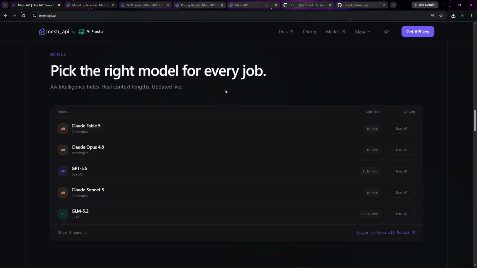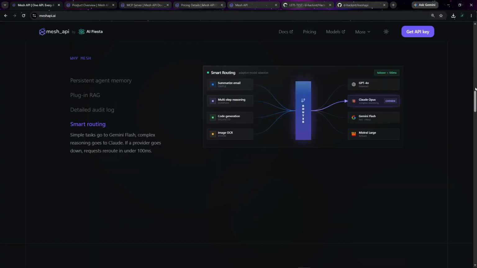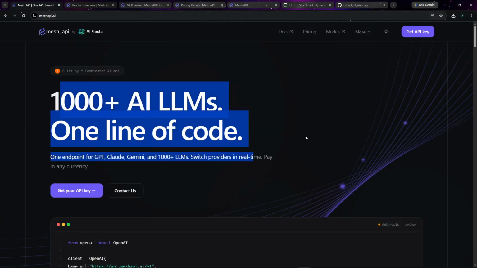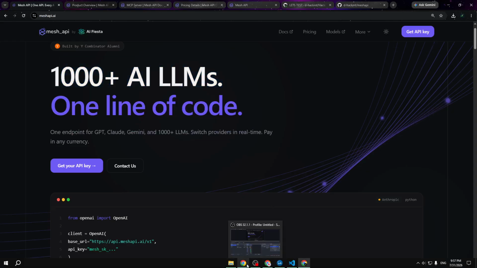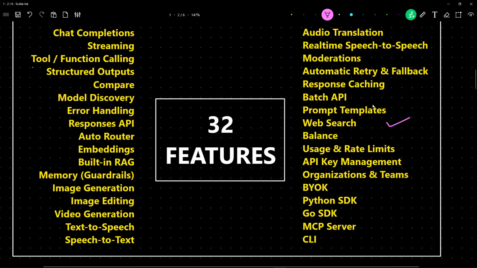Let us talk about Mesh API. Mesh API is an amazing LLM gateway which offers us 1,000+ LLMs, embedding models and whatnot. Mesh API gives you 30+ features and the features are incredible, people. Web search inbuilt, batch processing, response caching, audio translation, image editing, video generation, image generation, structured outputs. Not all the gateways provide you this. Speech to text. This is like your all-in-one agentic toolkit. You can even build your products without using any kind of frameworks.